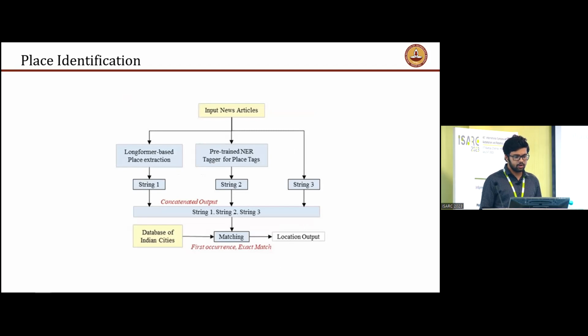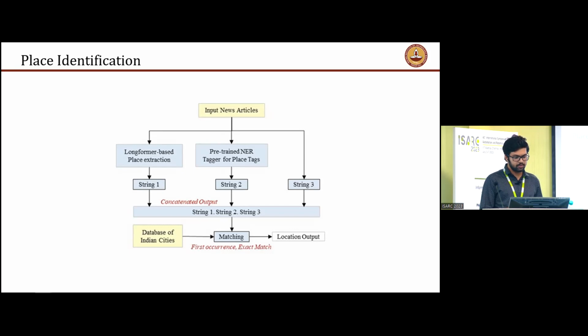Now, in case the Longformer and the NER were unable to extract the exact place, we gave the entire article as a string. So after the first step, our string contains the output from Longformer, the output from NER, and the entire article itself. Then we created a database of all the different cities in India and matched our string, which we got as the output of the first step, to this.